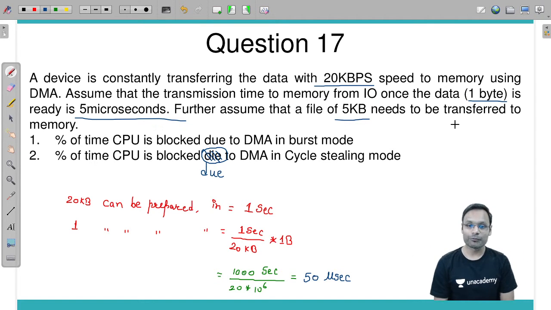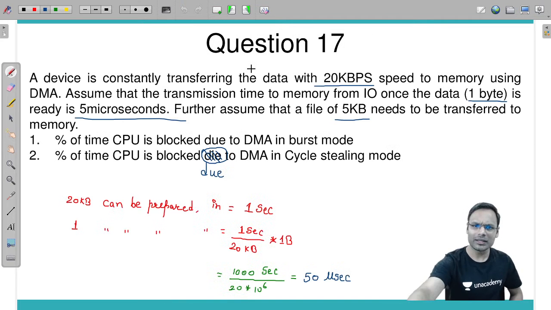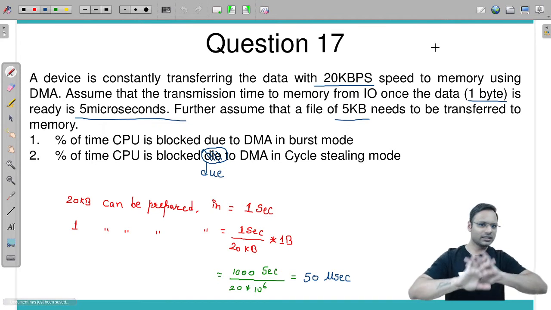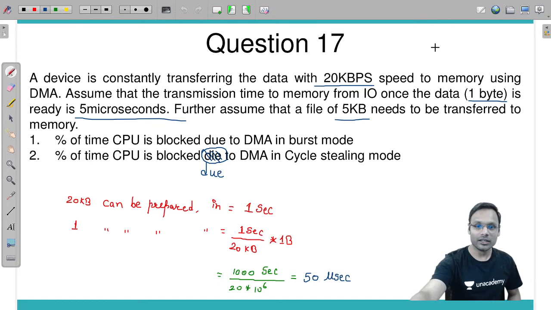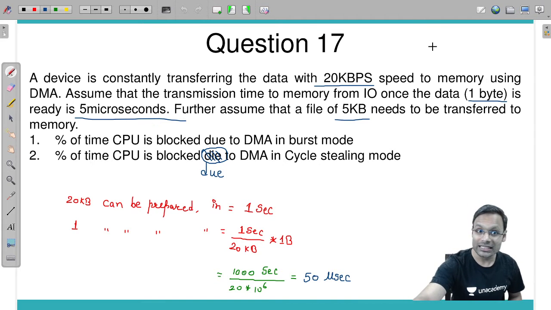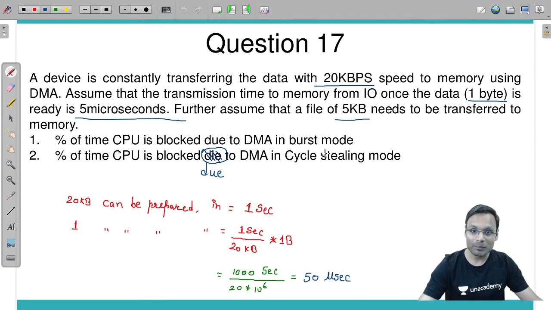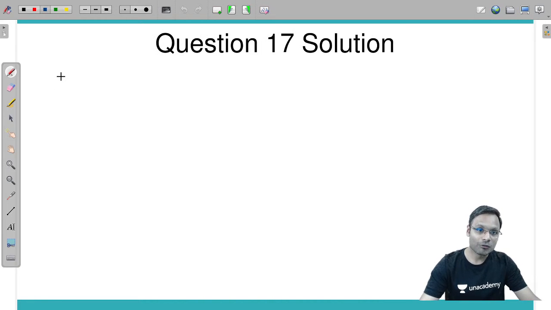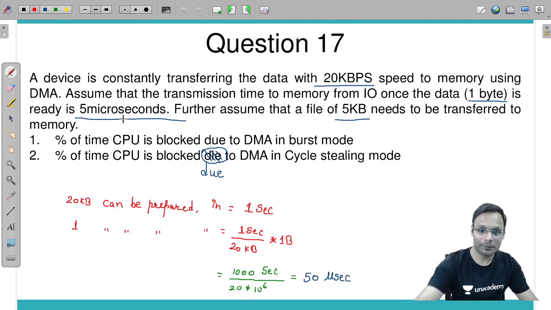Preparing the data takes 50 microseconds, and transmitting it takes 5 microseconds. This question you can directly solve even without calculating the 5 kilobyte transmission time, just because the data size is a byte only. Now listen how you can solve. In DMA burst mode, what is the preparation time of one byte? 50 microseconds.